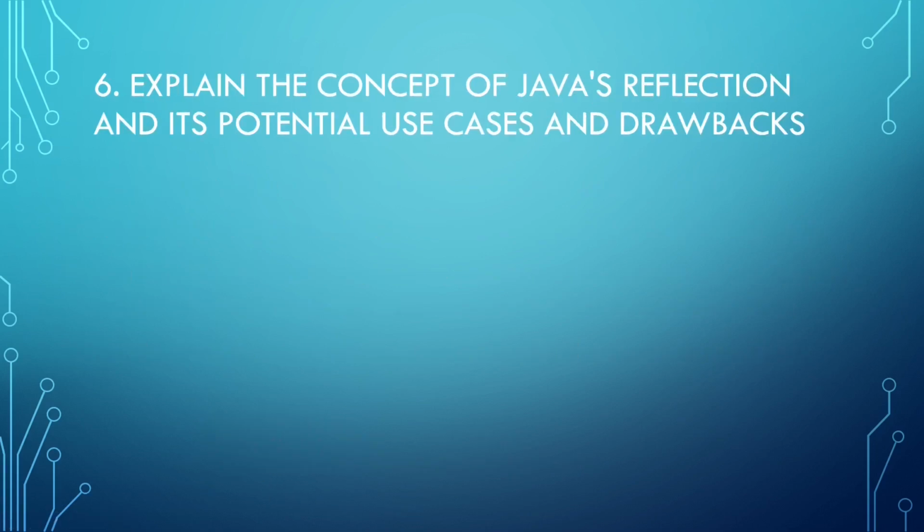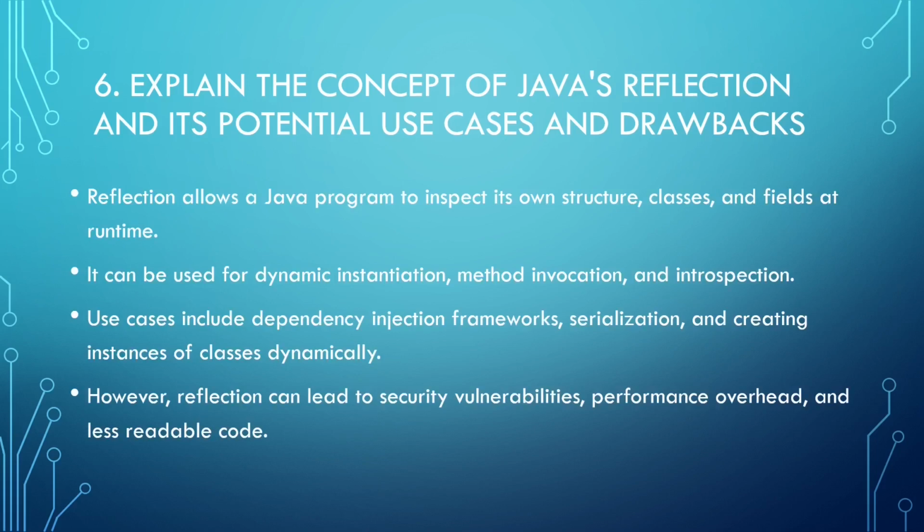Explain the concept of Java's reflection and its potential use cases and drawbacks. Reflection allows Java programs to inspect their own structure, classes, and fields at runtime. It can be used for dynamic instantiation, method invocation, and introspection.